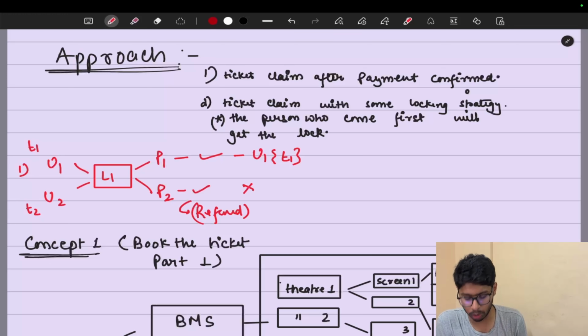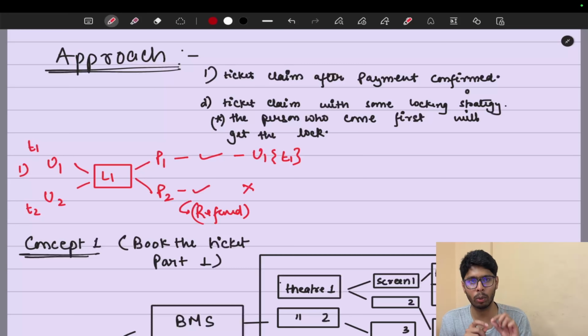Let me explain a little bit. When you're booking a ticket from the IRCTC website, what will happen? There are two users. They are not going to select a seat. They will just select a sleeper coach. If user 1 reaches the payment page, user 2 is also going to reach the payment page. They both are going to make a payment, and there is a scenario where user 1 will get a seat, but user 2 will not, because the seats are filled now. But user 2 will not get a refund in that scenario. User 2 will get a waiting list number.